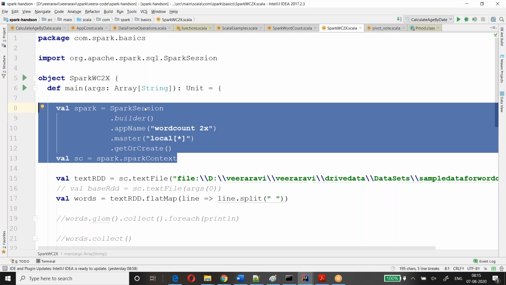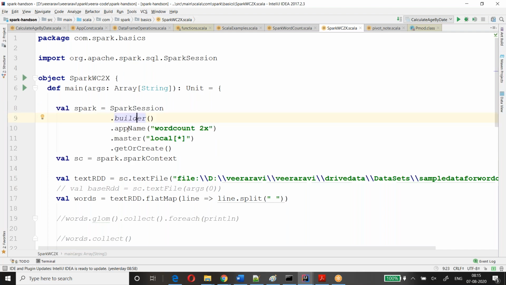While creating a Spark Session, it's a builder pattern. We call it a builder pattern. That's the reason we have a builder method. We have app name. This app name helps us because there can be so many Spark applications in the team. This app name helps us to debug. The Spark application name will help us to debug.